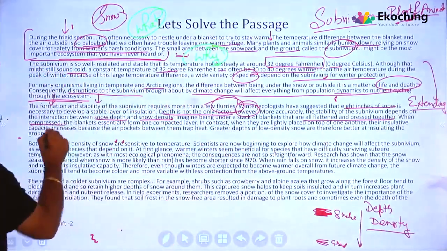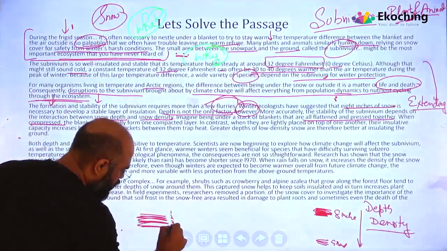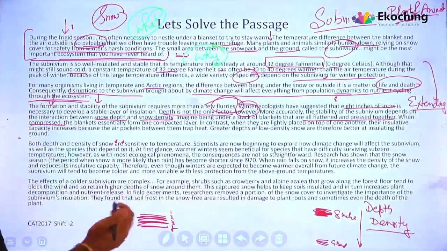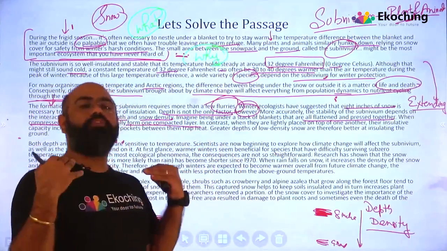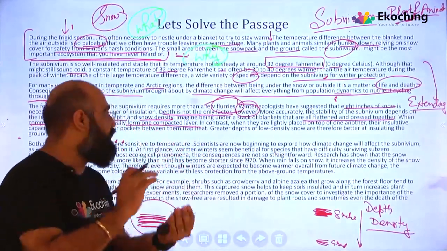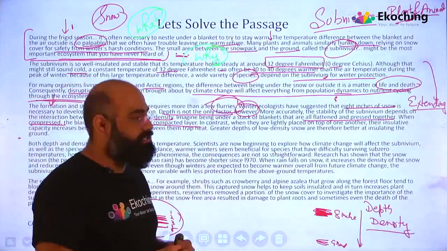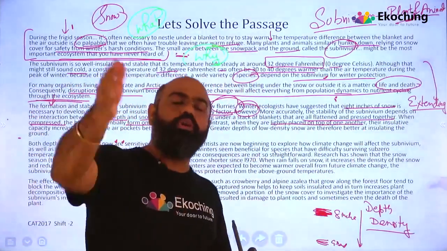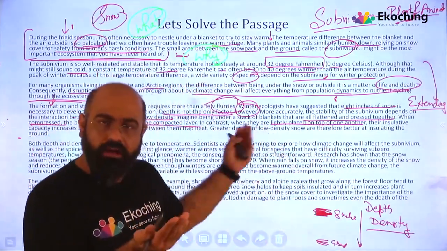Imagine being under a stack of blankets that are all flattened and pressed together. When compressed, now you have 5 blankets. So let's say you have 1, 2, 3, 4, 5. You have 5 blankets, right? They are flattened and pressed together. What is it? It is one compacted layer. You put 5 blankets on together, it's one compacted layer. You have compressed it so well. So keep this in mind, it will be useful for you in winters, right? In contrast, when they are lightly placed on top of one another, you place 1 blanket, then 2, then 3, then 4, keep placing like this. What will be between all those blankets? Let's see that.